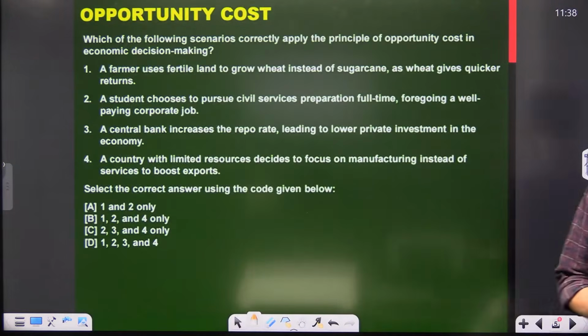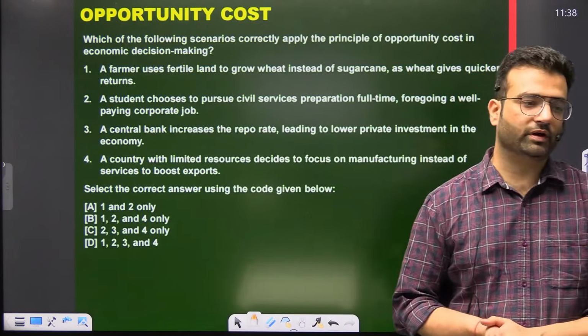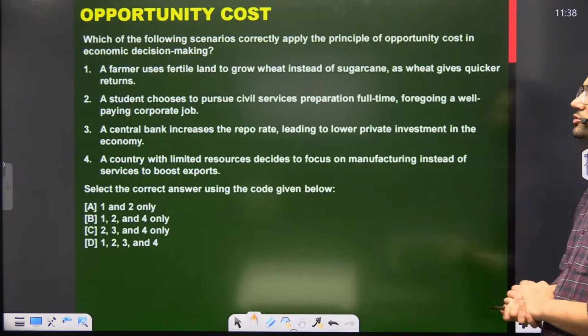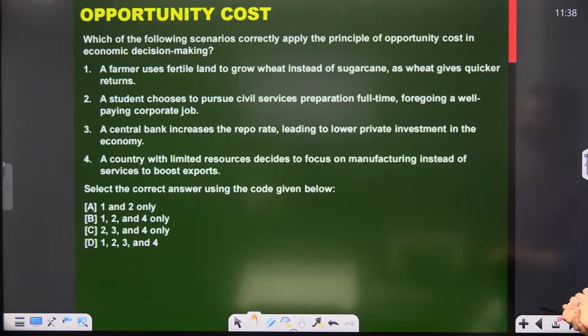What is the right answer of this particular question? Which of the following scenarios correctly apply the principle of opportunity cost in economic decision making? A farmer uses fertile land to grow wheat instead of sugarcane, as wheat gives quicker return. A student chooses to pursue civil service preparation full time, foregoing a well-paying corporate job. A central bank increased the repo rate, leading to lower private investment. A country with limited resources decides to focus on manufacturing instead of service to boost export.